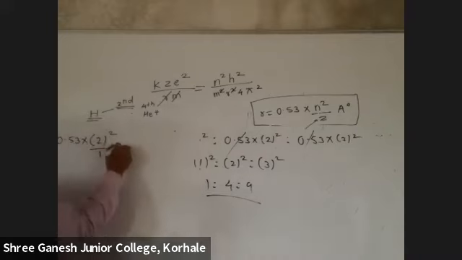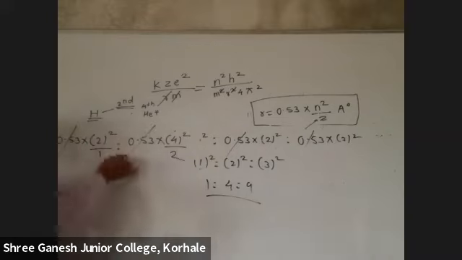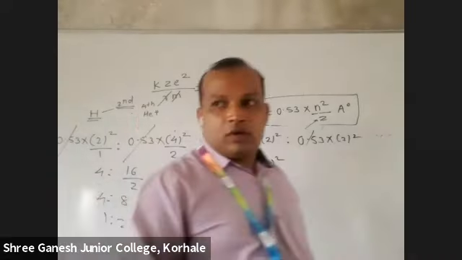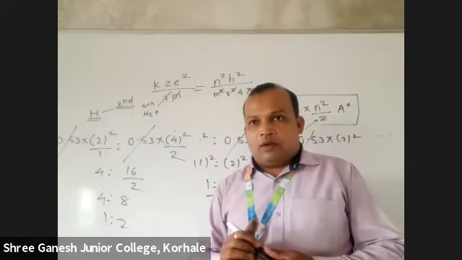And for helium, 0.53 into 4 square upon the atomic number of helium, 2. So 0.53 cancels, 2 square is 4, 4 square is 16, 16 by 2. So 4 by 8. So 1 by 2. Got it? That is very easy.